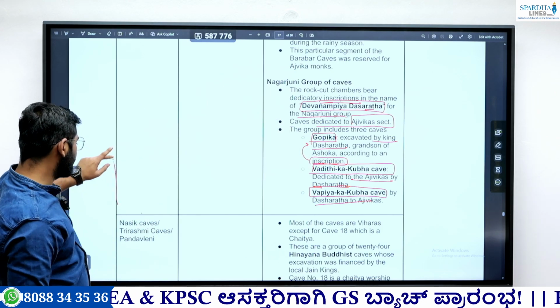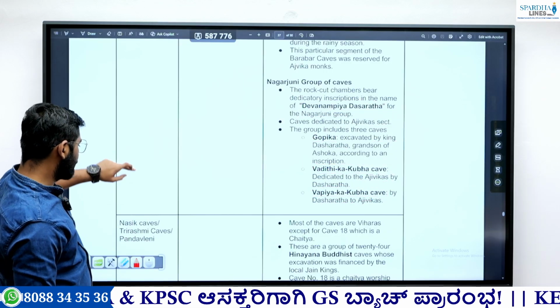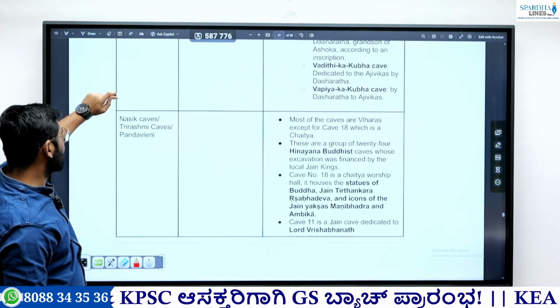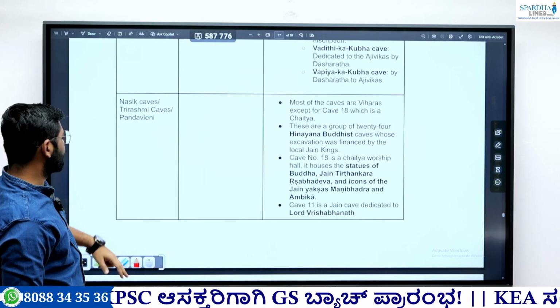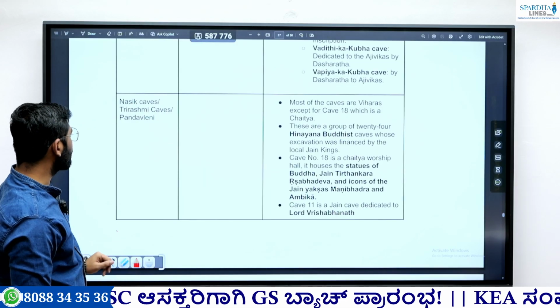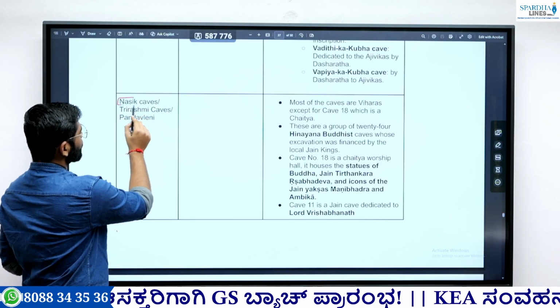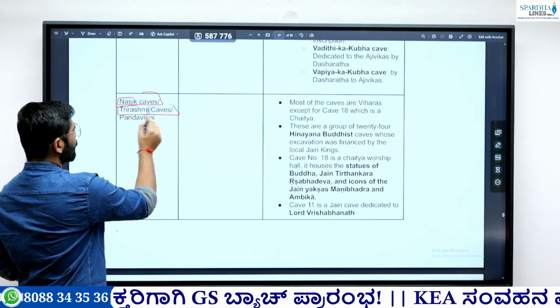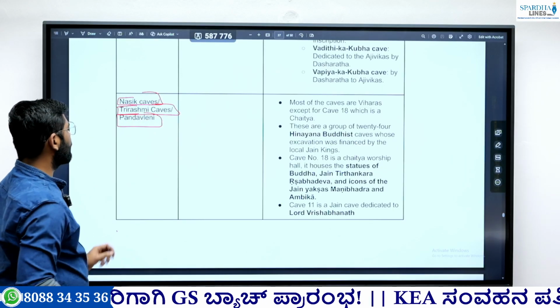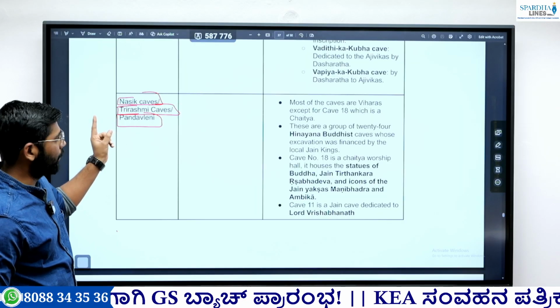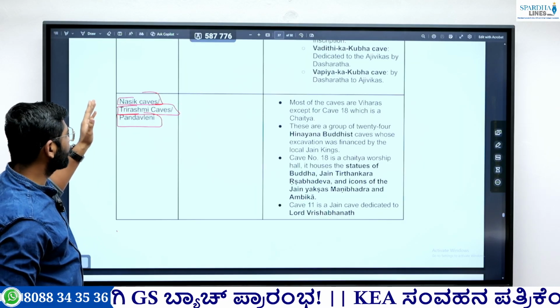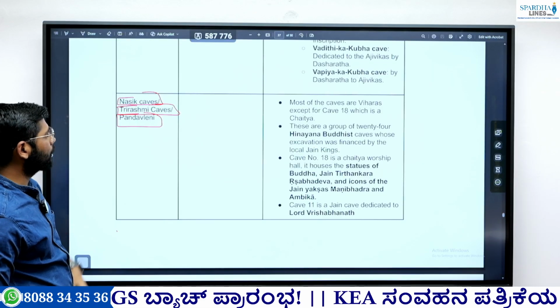The next is the Nashik caves. Nashik is also known as Trirashmi caves or the Pandavleni. So there might be different names. UPSC might ask about Nashik caves, they might mention this name or they might mention that name. So remember, all the three names belong to a single cave: Pandavleni, Trirashmi or the Nashik cave.